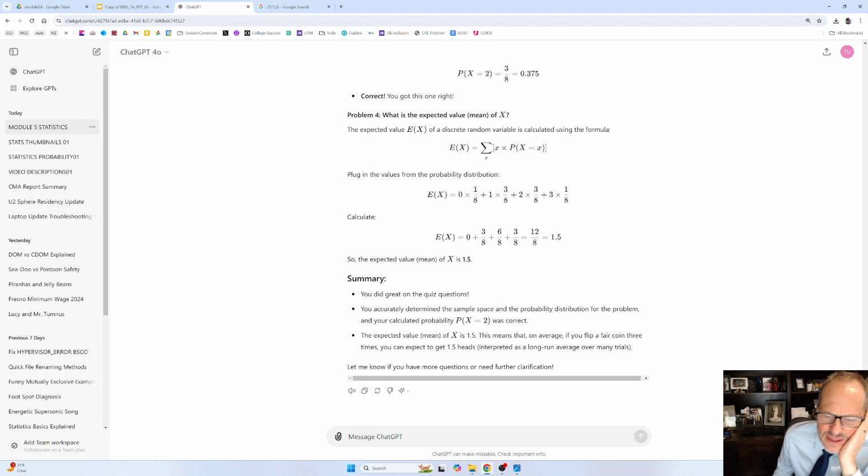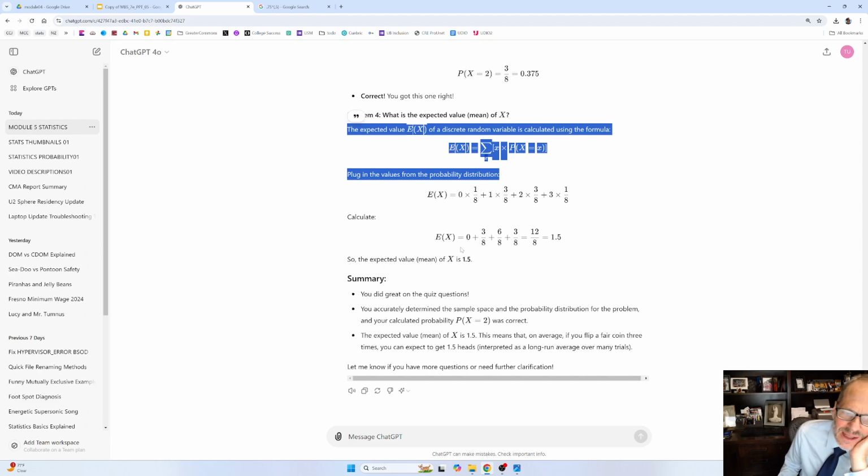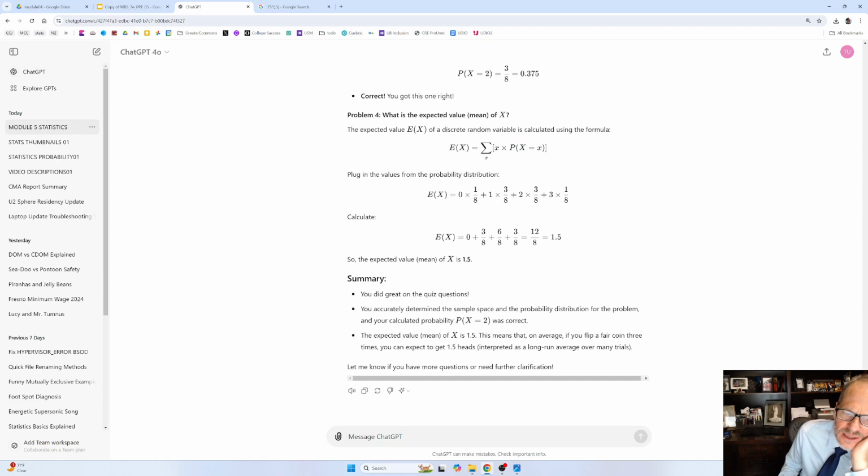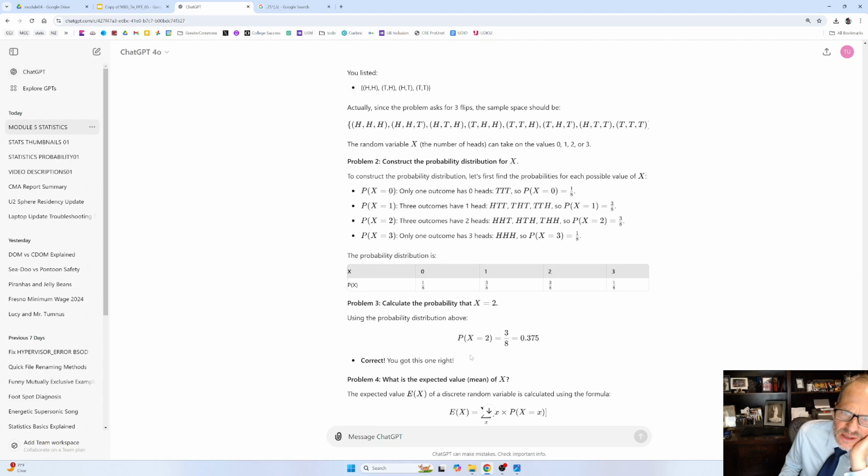And so that's something else that you learn in this chapter, this little expected value formula right there. So you did great. You accurately determined the sample space. The expected mean is 1.5. Let me know if you have more questions or need further clarification.